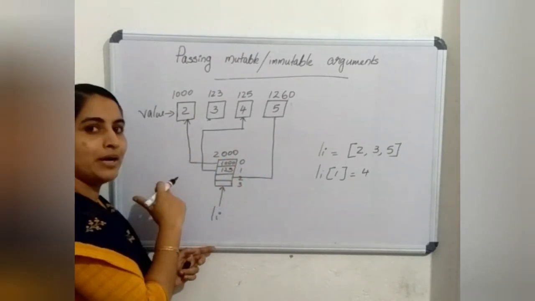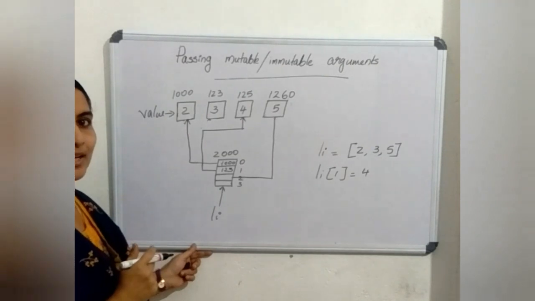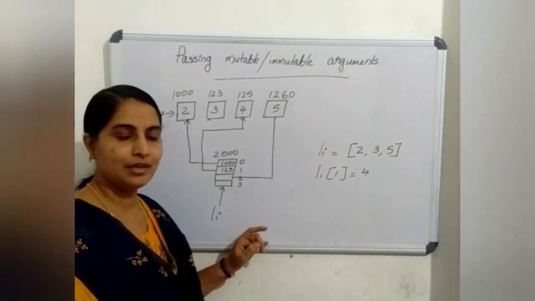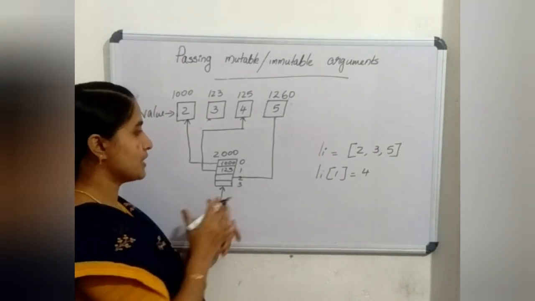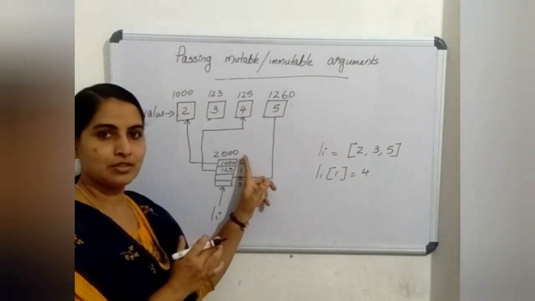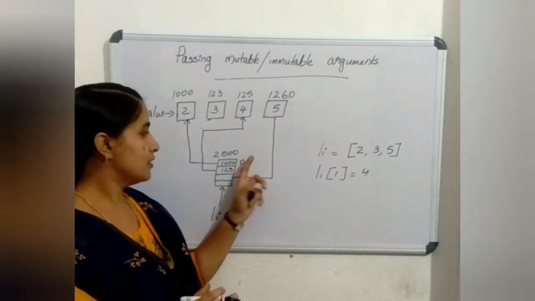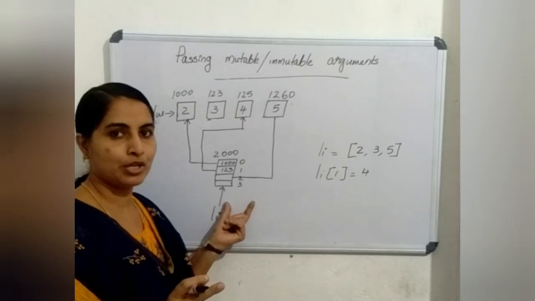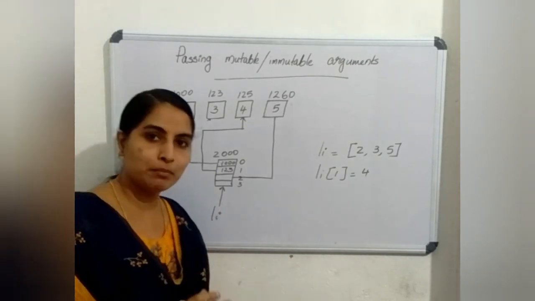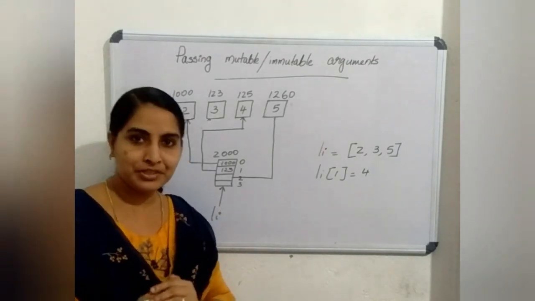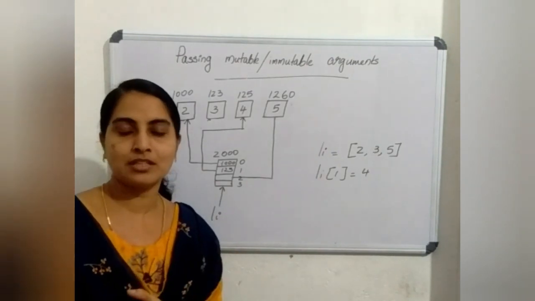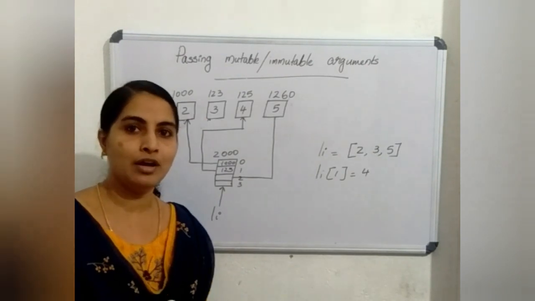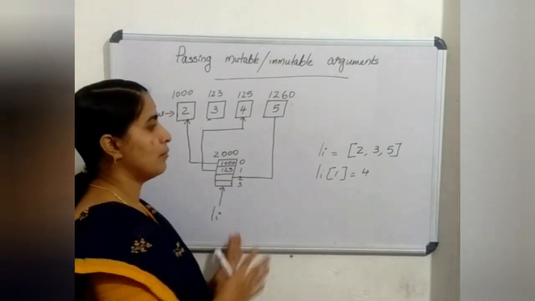Okay. In the former case, in case of immutable data types, the address will change if you change the content. In mutable data types, the address will not change. So the data value will be changing, but the address is not changing. So that is a very important thing. Once again, in the immutable data types case, the address is changing if you are changing the value, but in mutable data types, the address will not change if you are changing the value. This is an example of the same.